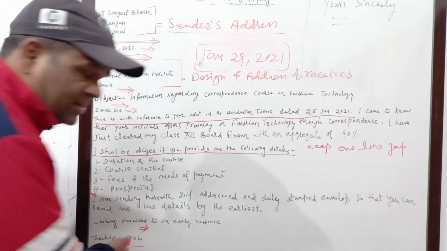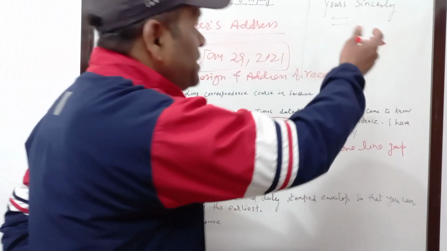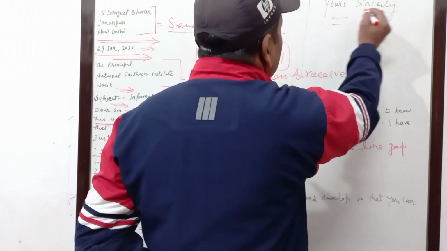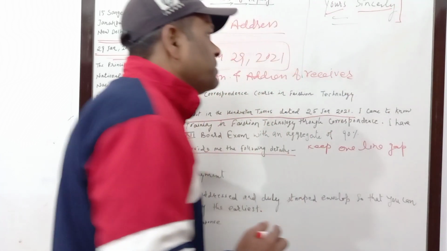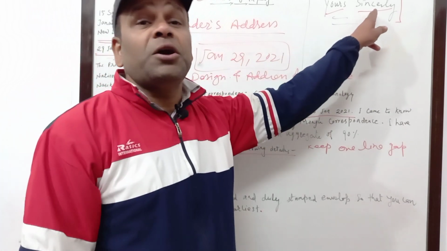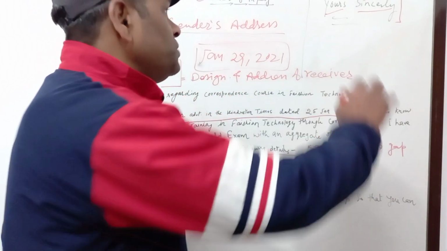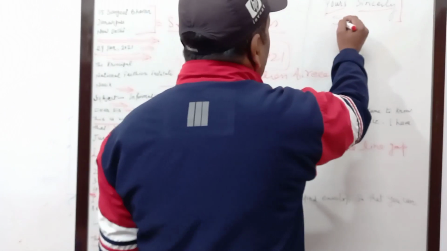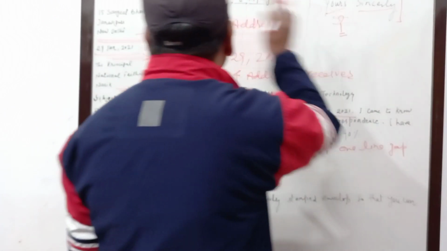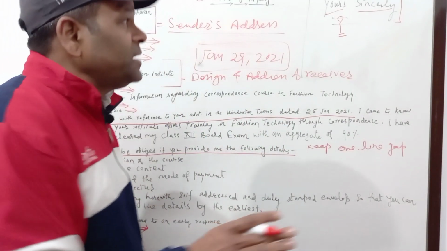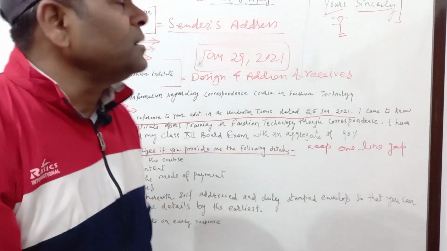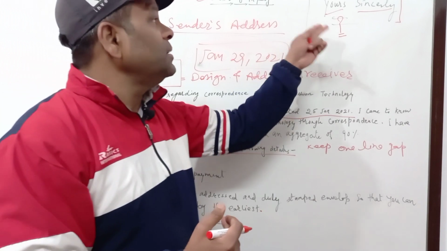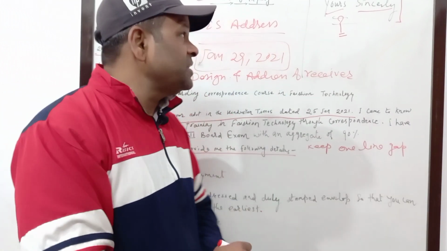And because here there is no place, so I'm moving to the next page, and here comes the complimentary clause, that is yours sincerely. It may be sincerely, faithfully, or truly, don't worry. So you can choose anyone, yours sincerely, and the name, it will be given in the question. If it is not there, you write any name, that will do. If the name is not there, you can write the roll number, whatever it is given to you.